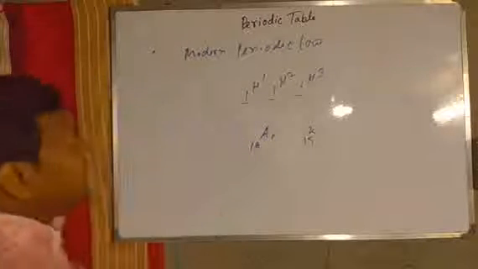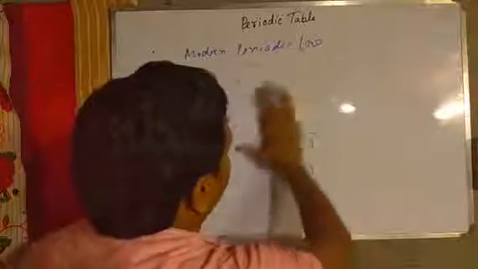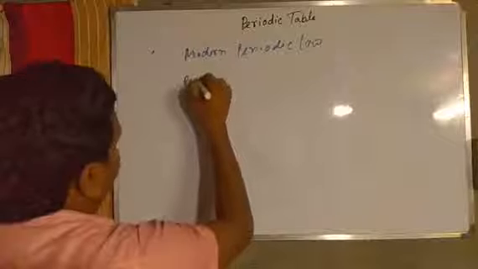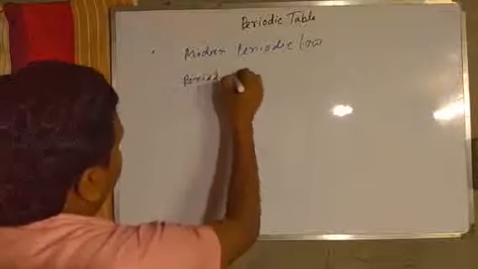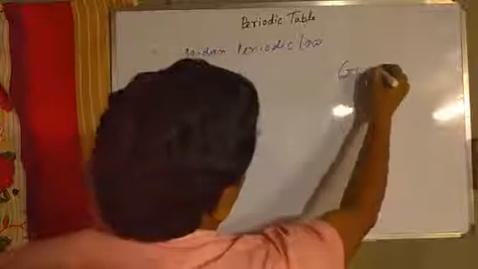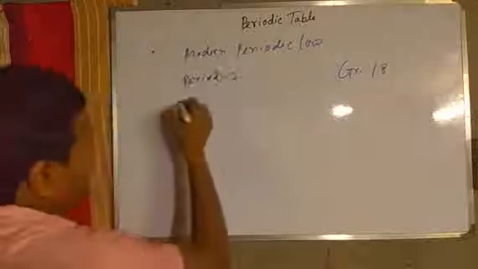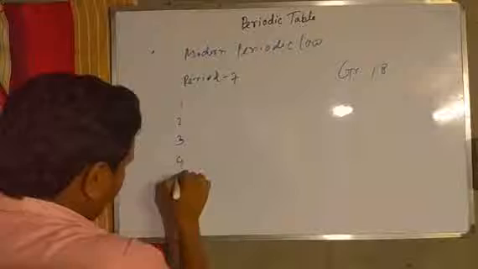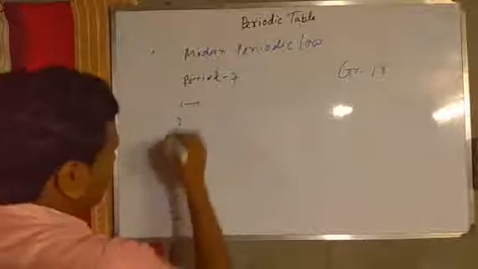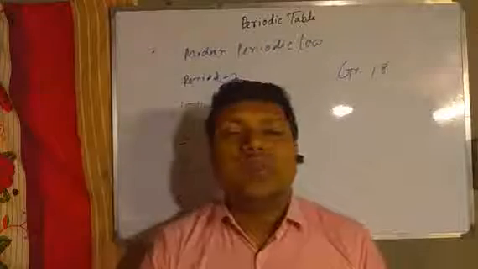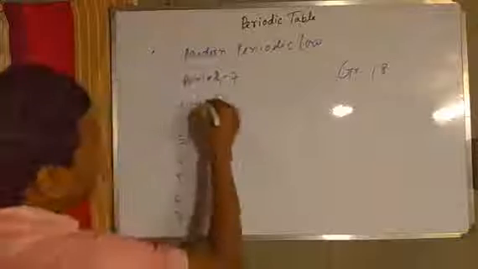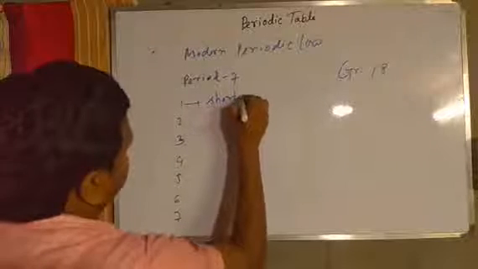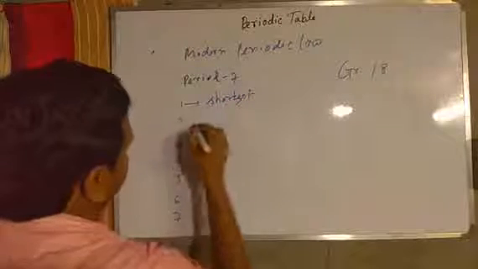According to the modern periodic table, the number of periods is 7 and groups is 18, and the 7 periods are 1, 2, 3, 4, 5, 6 and 7. In period 1 only 2 elements are present, and that is why period 1 is called the shortest period.